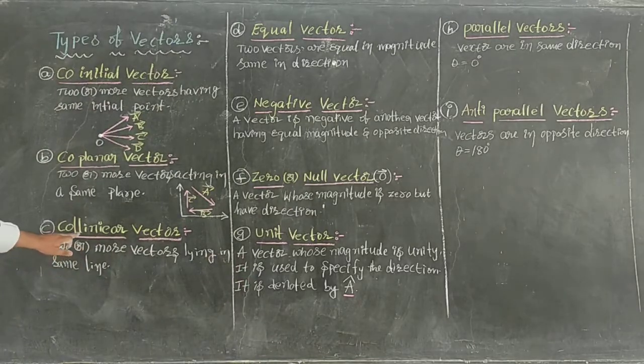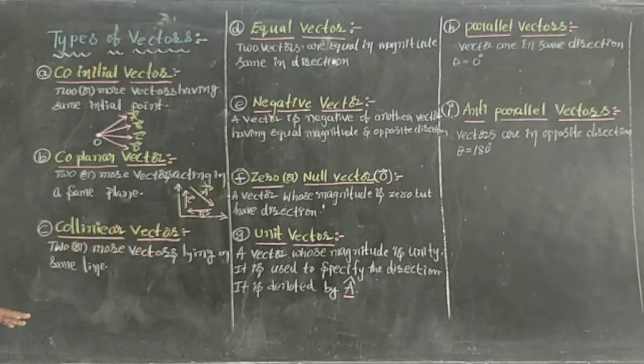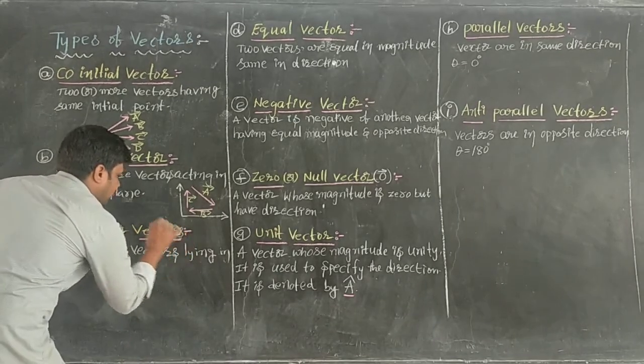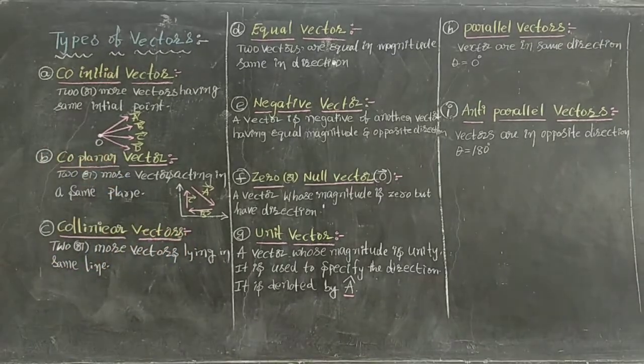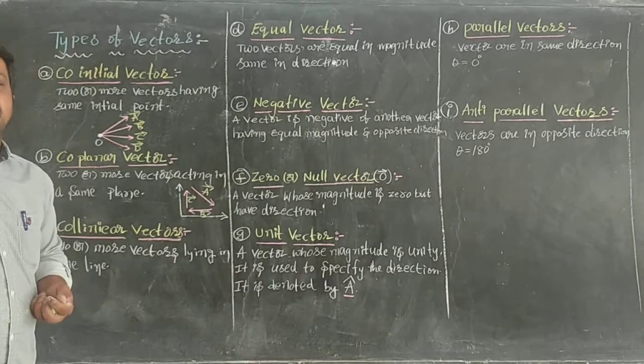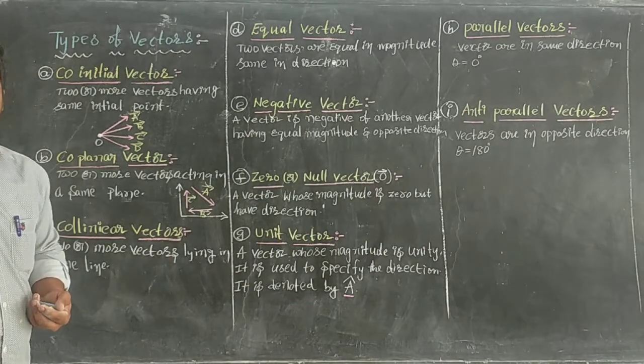Right. Next one. Collinear vectors. What is the meaning of collinear vectors? If two or more vectors are lying in the same straight line.